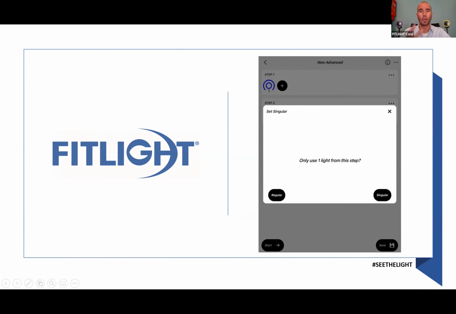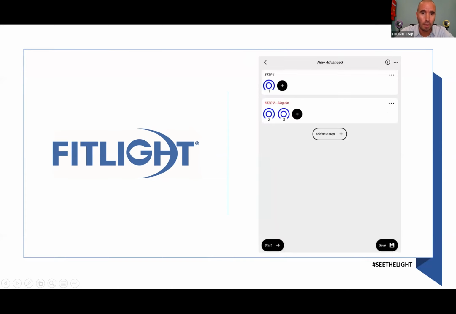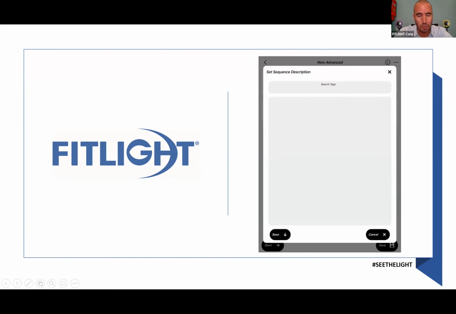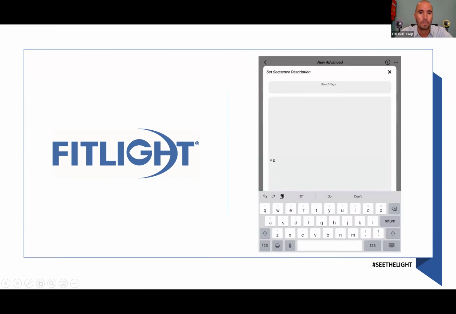In this case, I programmed 2 lights, but even if I would have programmed 20 lights, it will only choose 1 of those 20. So in this case, it will always randomize step number 2, where it would only choose 1 light. So this is also good if you want to do your own exercise, because you can't fool yourself. Fit light number 1 will always go on, and then either 1 or 2. And now you'll see step number 2, it has a red color and it has the word singular behind it. I hit save, I add a description. I call it Y-drill with singular.